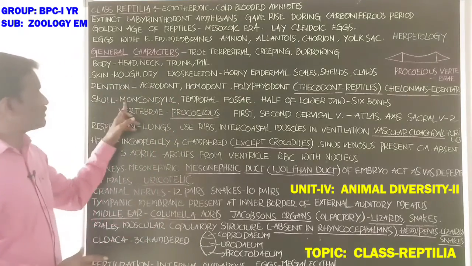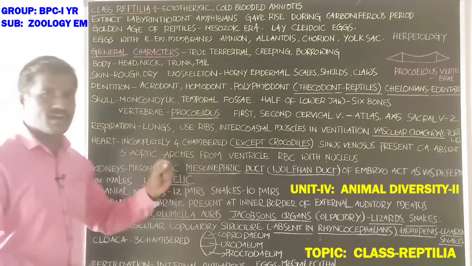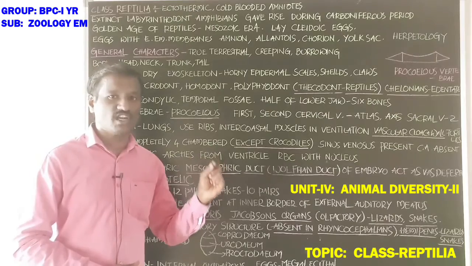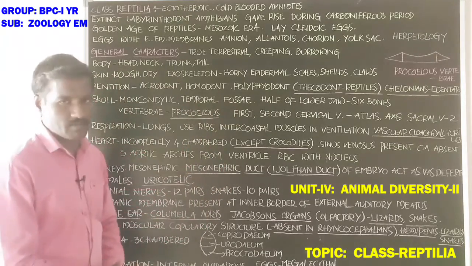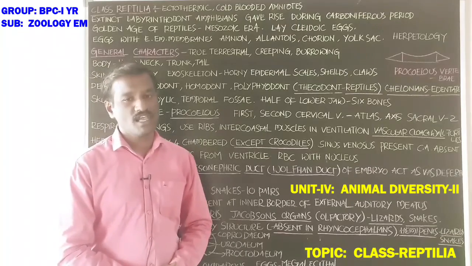Next, the skull is monocondylic, with only one condyle present at the posterior part of the skull. Next, temporal fossae. What about temporal fossae?